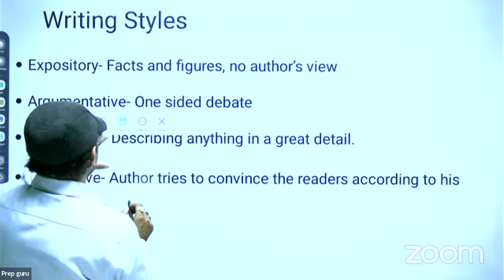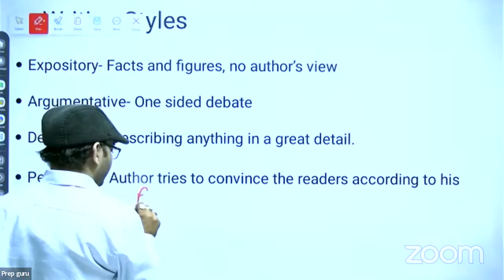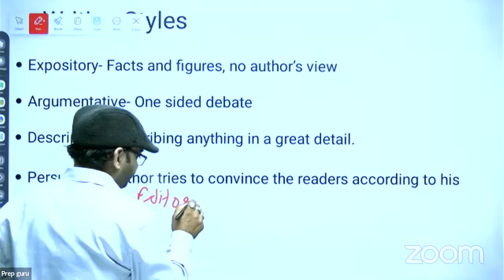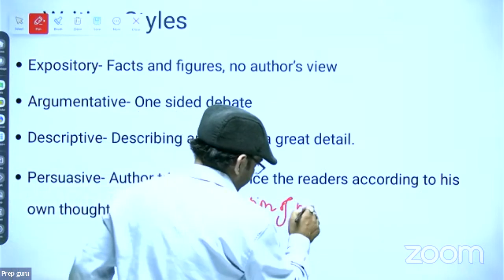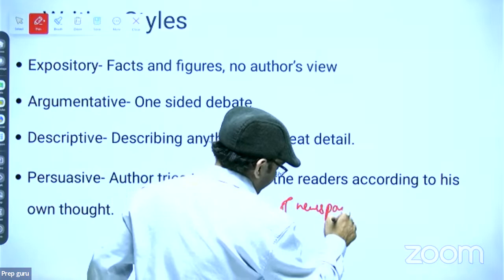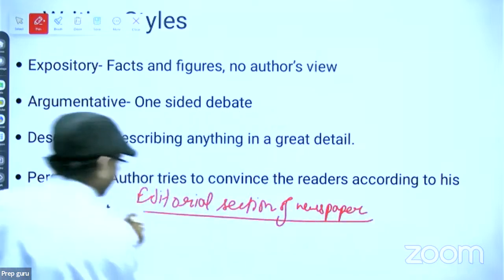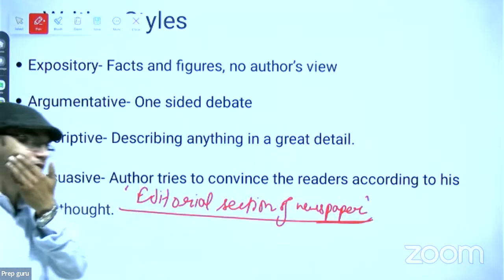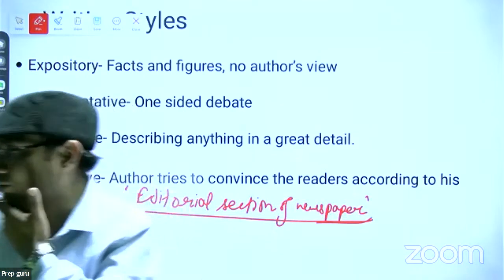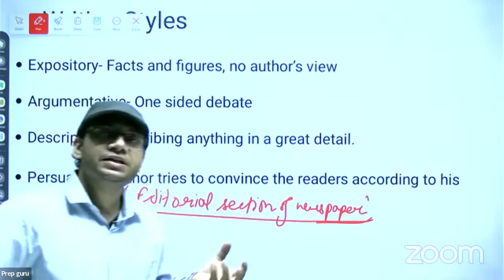Editorial section of newspaper. It is persuasive. Editorial section of newspaper, right? This is the example. Now, the author will give you an idea first, then he will try to convince you with his own thought, with the help of examples and justifications.